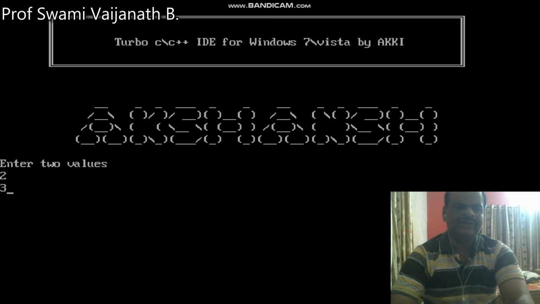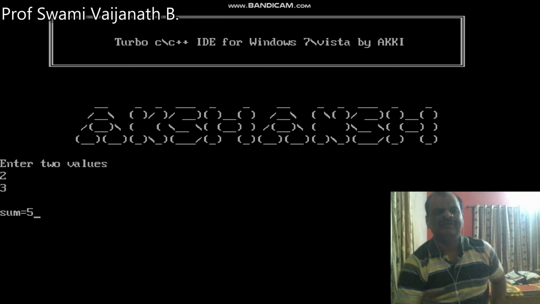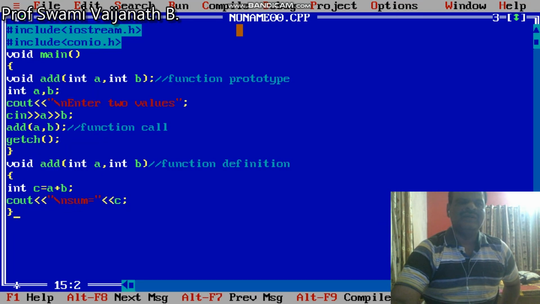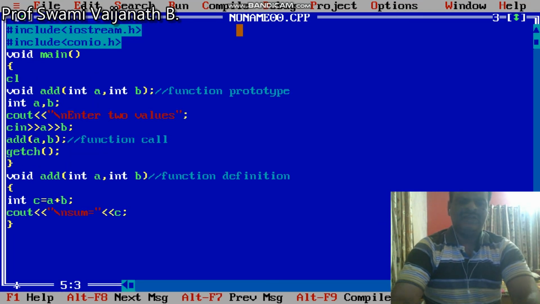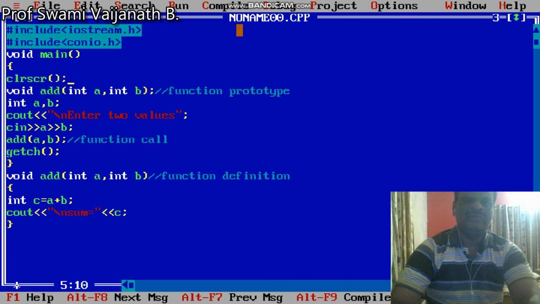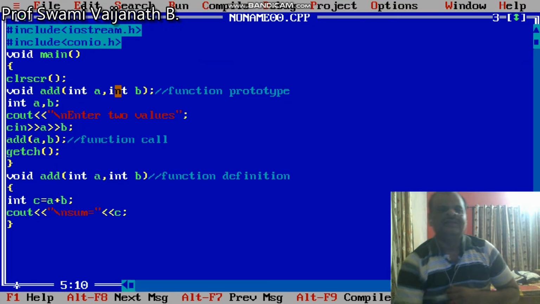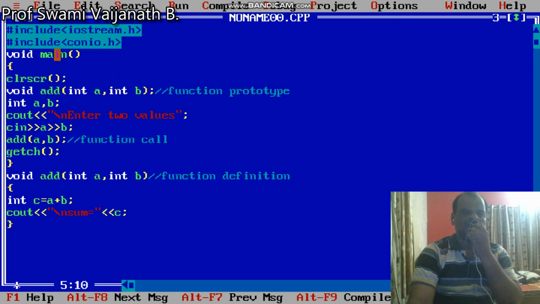Here the sum is displayed. This is the main function, this is the function prototype, and this is the function call.